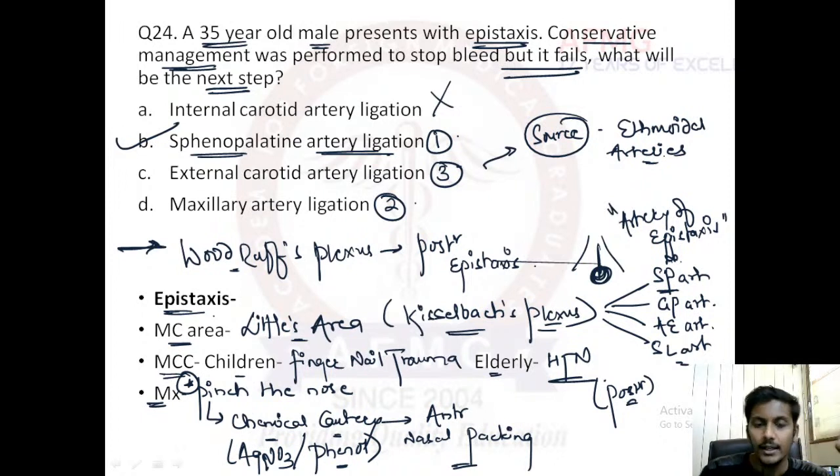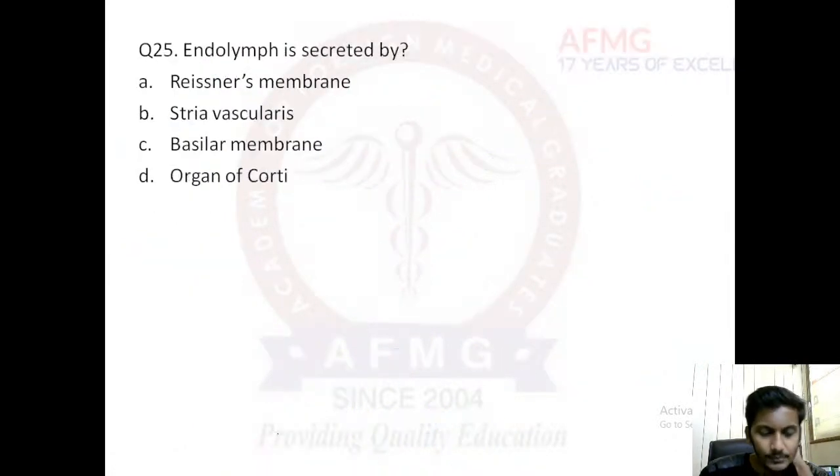Epistaxis is common. There have been questions on Kiesselbach's plexus and on the first line management, and the same question had come earlier. Moving further, question number 25, an easy one. After ECA it is the ethmoidal artery, never ICA. Question number 25: endolymph is secreted by.